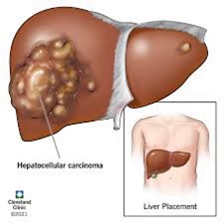Imaging tests. Ultrasound is often the first test used to detect liver abnormalities. CT scan (computed tomography) provides detailed cross-sectional images of the liver and helps in staging the cancer. MRI (magnetic resonance imaging) offers detailed images and is useful for assessing the extent of liver involvement. PET scan (positron emission tomography) may be used to evaluate cancer spread.